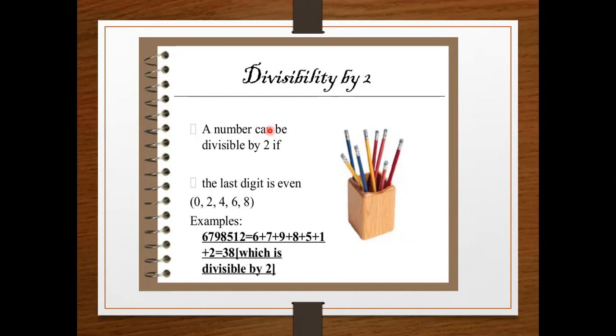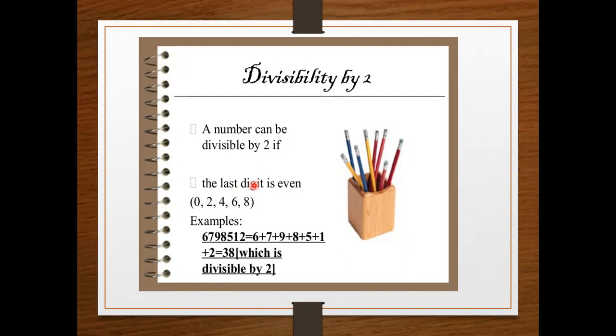And a very interesting test of divisibility by 2. A number is divisible by 2 if the last digit is even, meaning 0, 2, 4, 6, 8. So the whole number is divisible by 2.